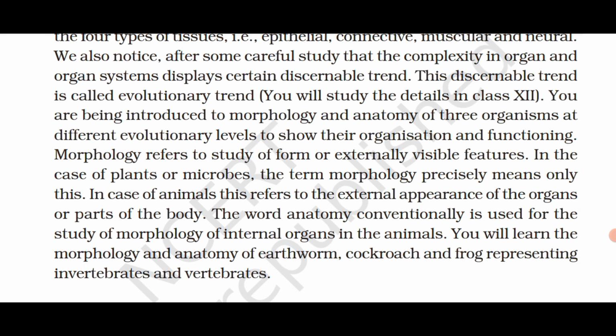In the case of plants or microbes, the term morphology precisely means only this. In case of animals, this refers to the external appearance of the organs or parts of the body. The word anatomy conventionally is used for the study of morphology of internal organs in the animals. You will learn the morphology and anatomy of earthworm, cockroach, and frog, representing invertebrates and vertebrates.